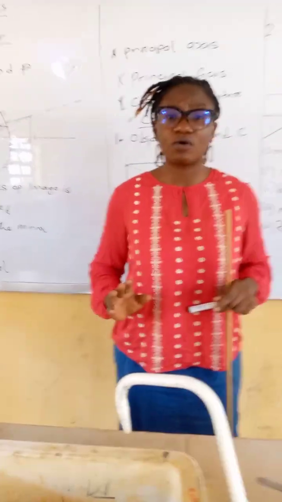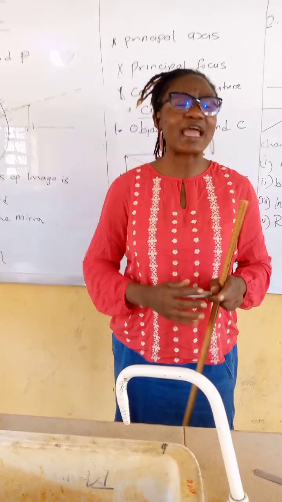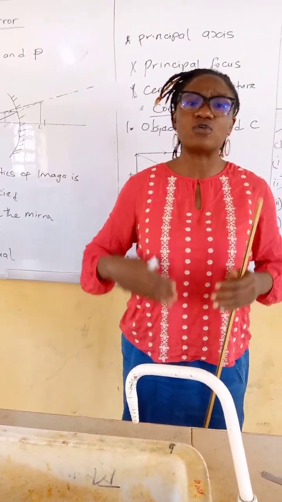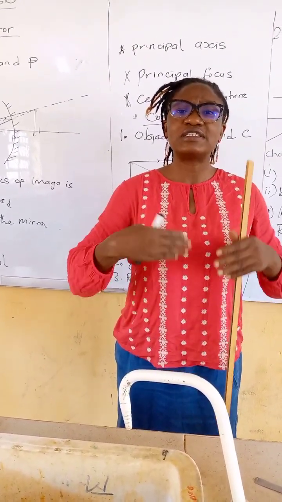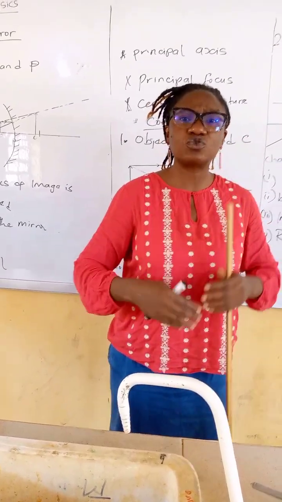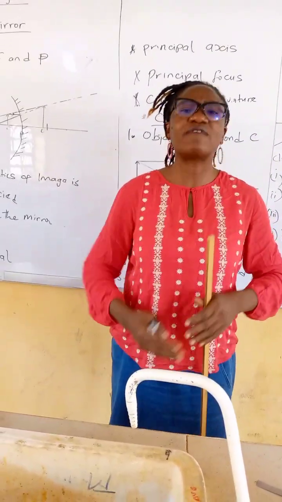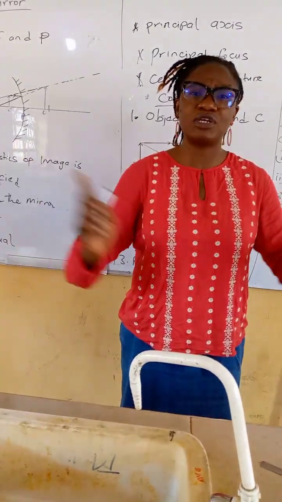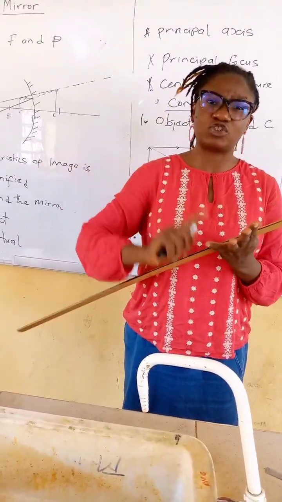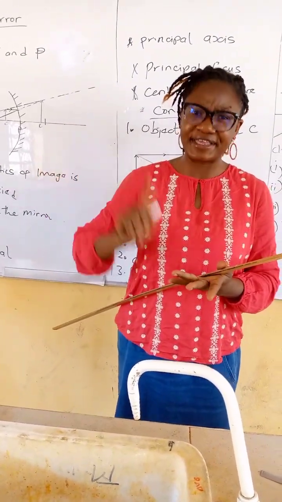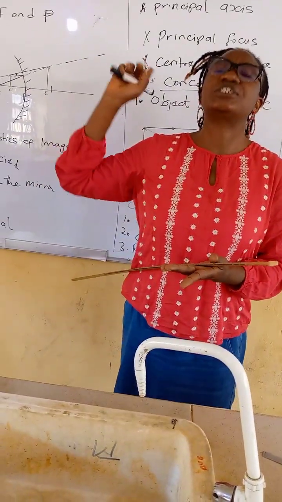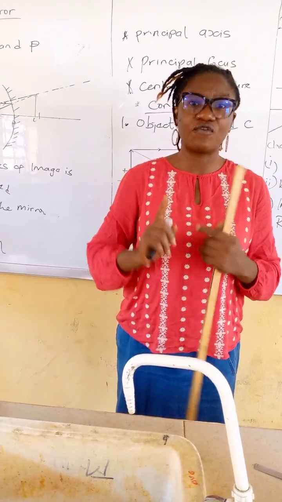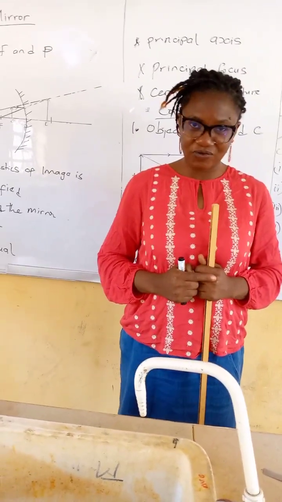For the convex mirror, for all positions, whether it is before C, whether it is on C, whether it is between C and P, or between F and P, whatever position you put the object, all the images are always virtual, always erect, always diminished. That's for convex. Thank you very much.